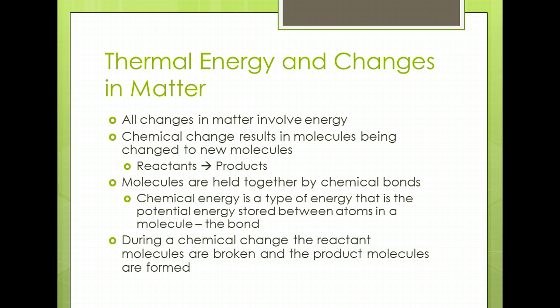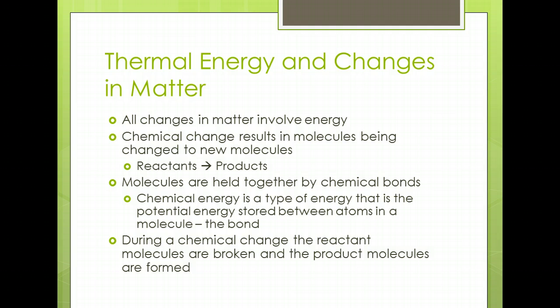Thermal energy and changes in matter. We know that kinetic energy is the energy of motion. Do you remember what the other kind of energy is? It's called potential energy. Chemical energy is energy found in chemical bonds in molecules.